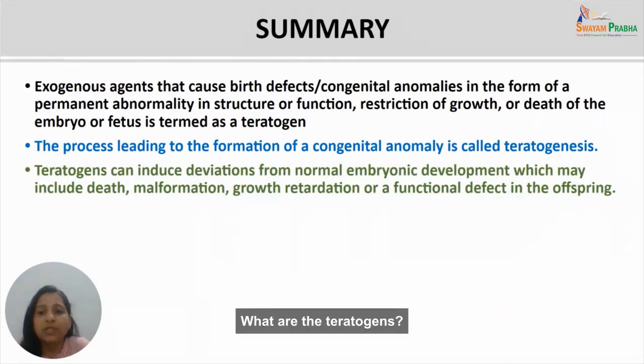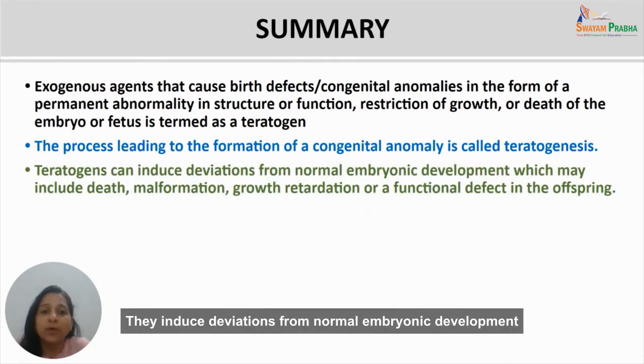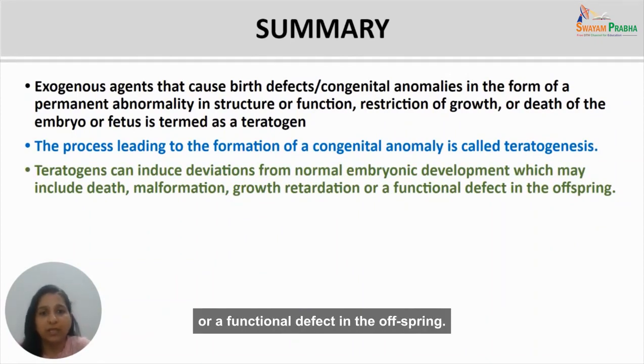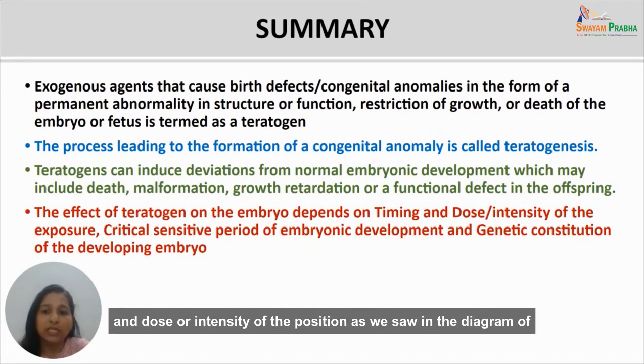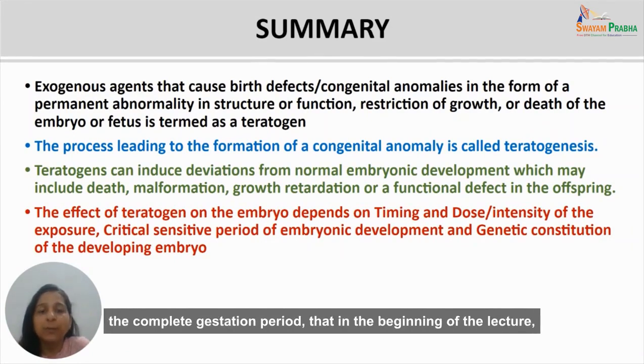What are teratogens? They induce deviations from normal embryonic development, which may include death, malformation, growth retardation, or a functional defect in the offspring. The effect of a teratogen on the embryo depends on the timing and dose or intensity of the exposure, as we saw in the diagram of the complete gestation period at the beginning of the lecture, or the critical sensitive period of embryonic development.